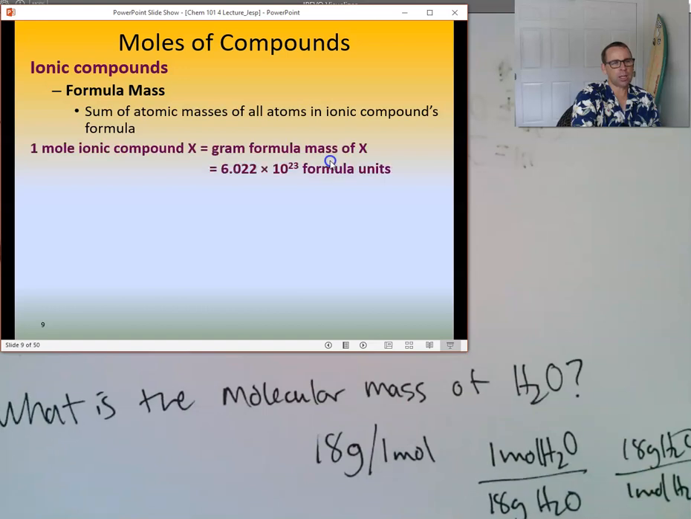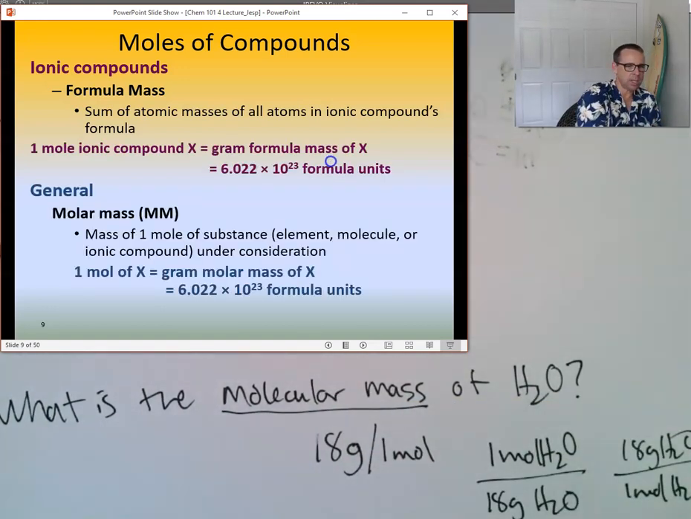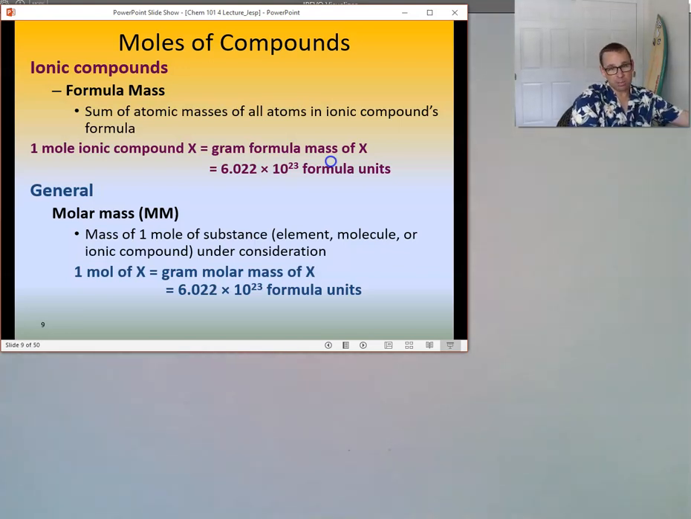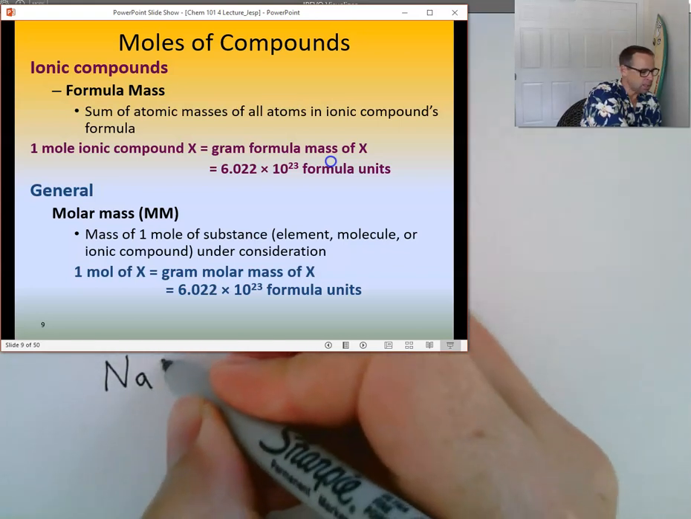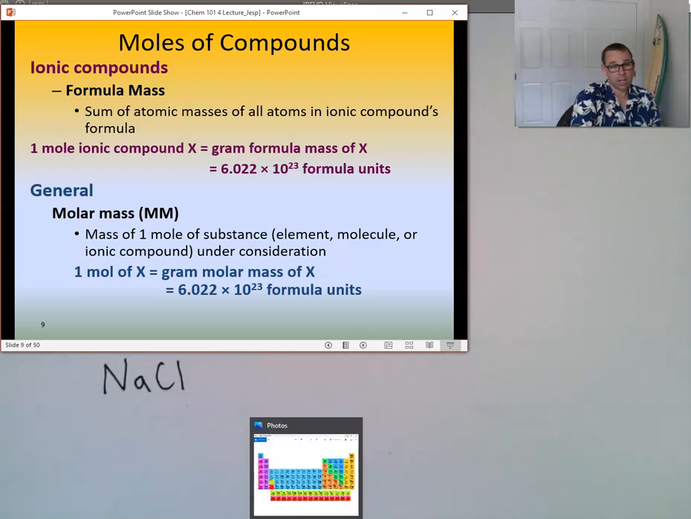Very good. Ionic compounds aren't molecular, so we wouldn't call them the molecular mass, but we would call it the formula mass. Formula mass you can use for any compound, right? Because it's the formula, right? So can you tell me what's the formula mass for sodium chloride? How many grams do you need to weigh out to get a mole of sodium chloride? Here's where the calculator comes in handy, right?